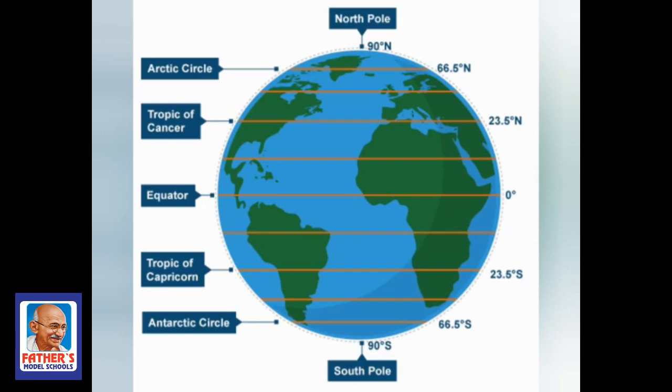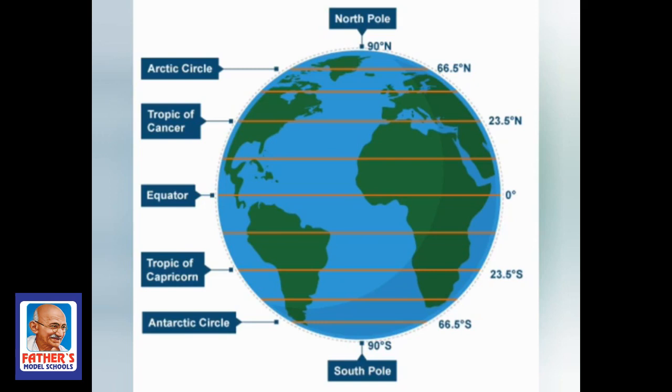Children, you understood or not? First, immediately after drawing a circle, you have to mark on the topmost part as 90 degrees north and the downmost part as 90 degrees south. So immediately the first line comes as the Arctic circle, that is 66.5 degrees north. The same thing at the down part also, that is 66.5 degrees south, will be having the Antarctic circle.